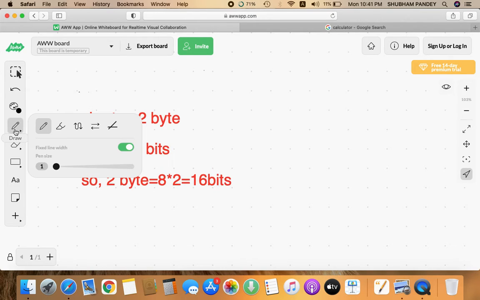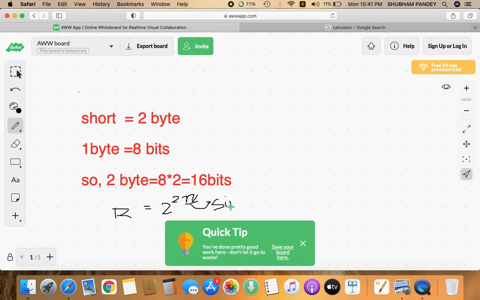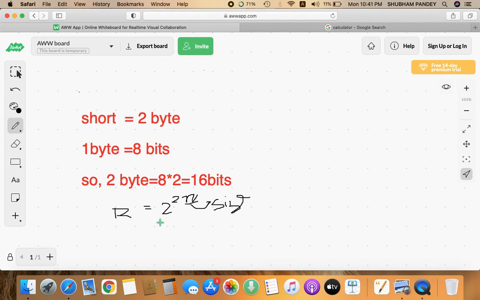Now, if you have to calculate the range, the formula for range is 2 to the power n, where n is the size of that data type in bits. I hope you are able to understand it: n is the size of that data type. So the formula is 2 to the power n.